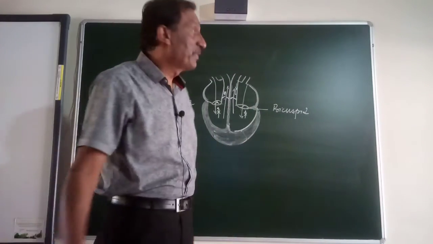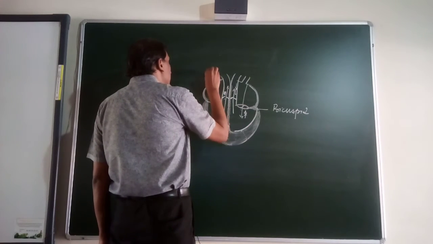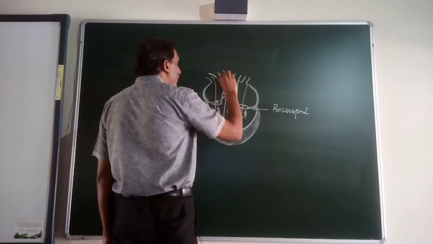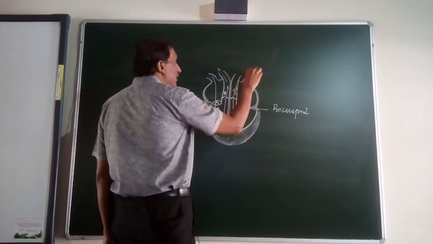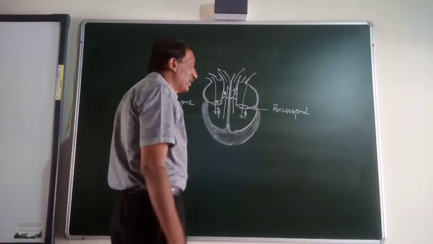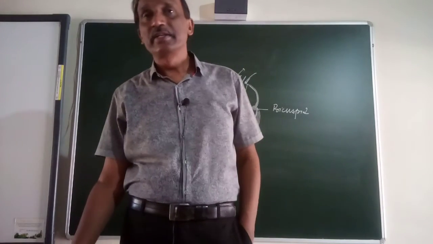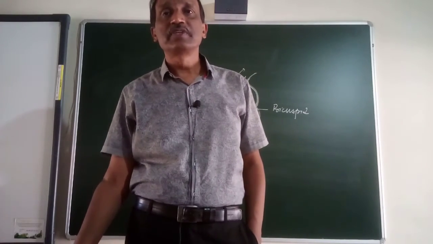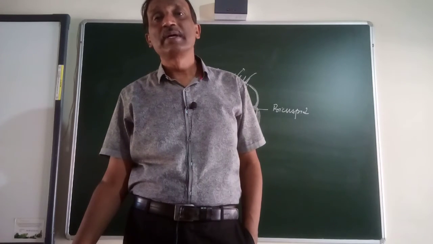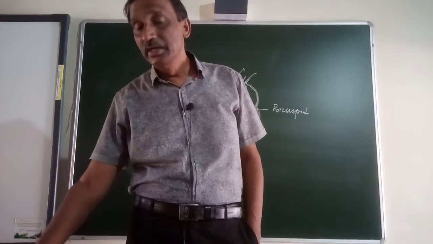Right? Let's talk about the openings. So this is actually an opening of the vena cava, sinus venosus, and this is actually the opening of the pulmonary artery. This is the opening of the pulmonary vein, and this is the opening of the aorta. Okay, so these are the various things. Otherwise the diagram is given in front of you. You can see this diagram. Now, there are some more things in this diagram which I will tell you now. You have understood the structure of the heart so far.